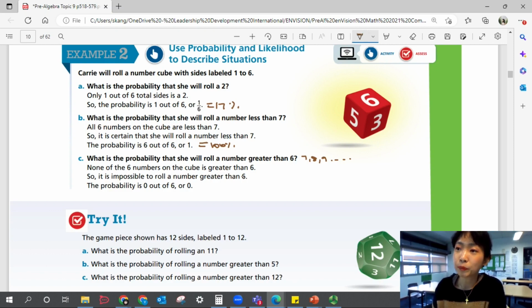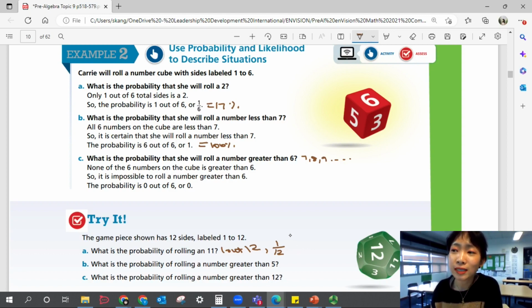Okay, are you ready? So what's the probability of rolling an 11? Do we have 11 between 1 and 12? Yes. How many 11s do we have? Just 1. So 1 out of, how many total do we have? Not 6, 12 sides total. So 1 out of 12, or you can have 1 over 12. Okay?